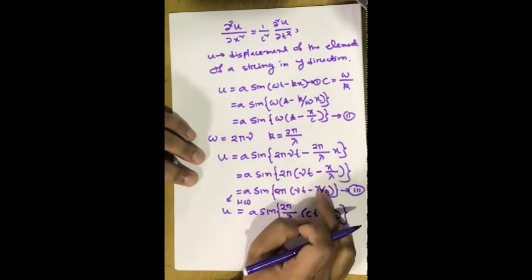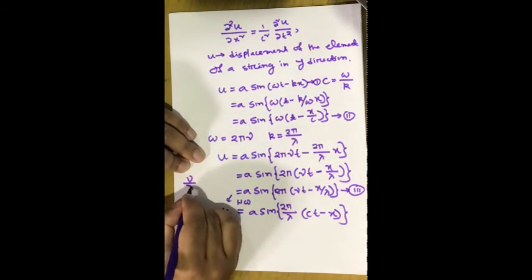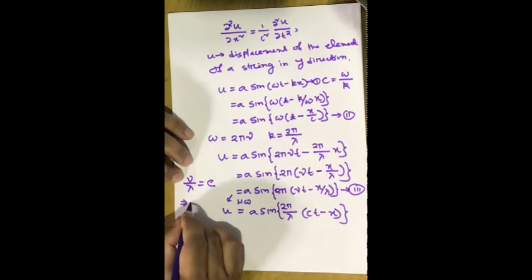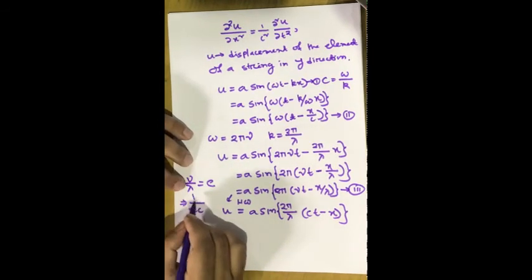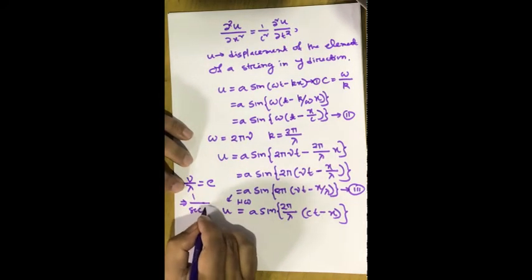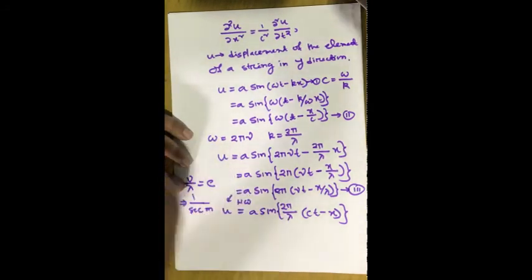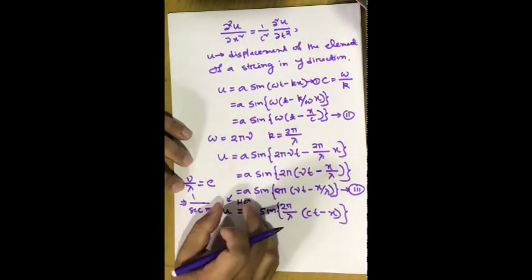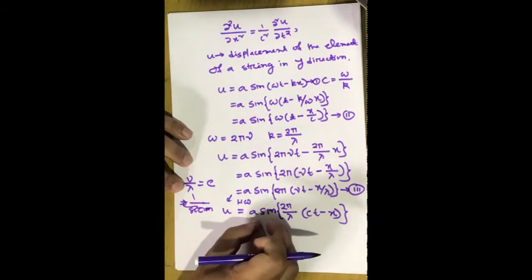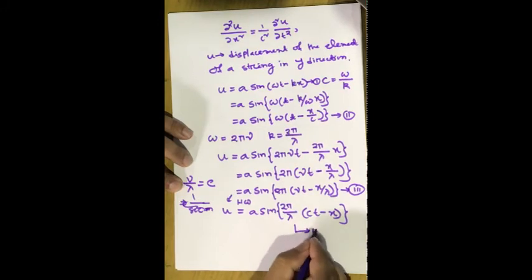You have to take the λ factor out, and as you can see, ν/λ is nothing but c, because the unit of ν is 1 per second and the unit of λ is meter, so it is basically the inverse of that quantity. So u is equal to a sine (2π/λ)(ct − x). This is the fourth expression.